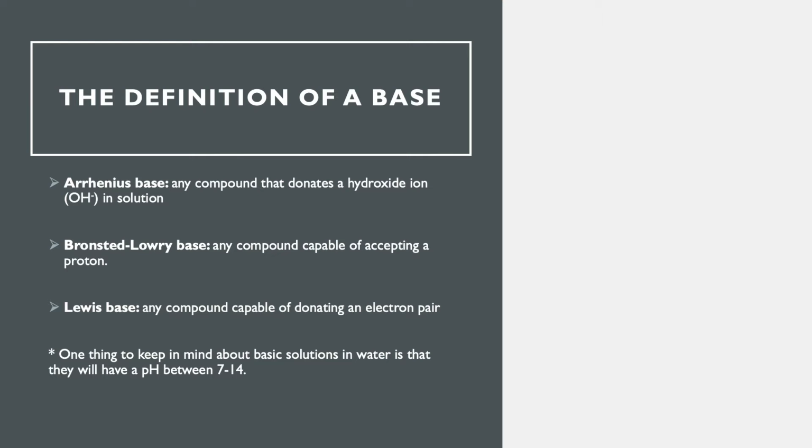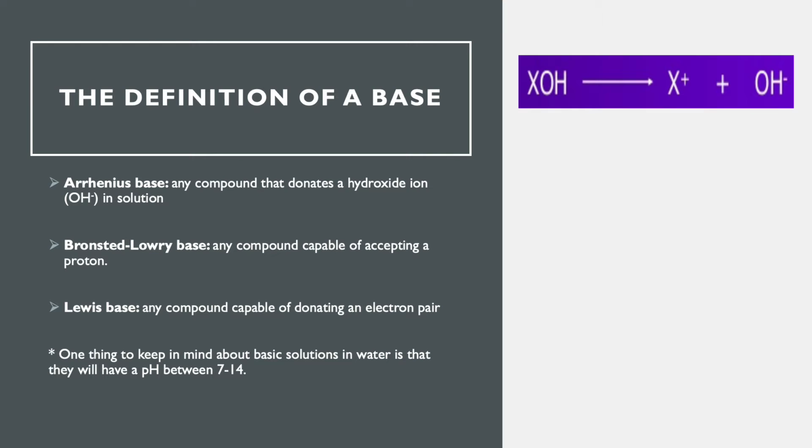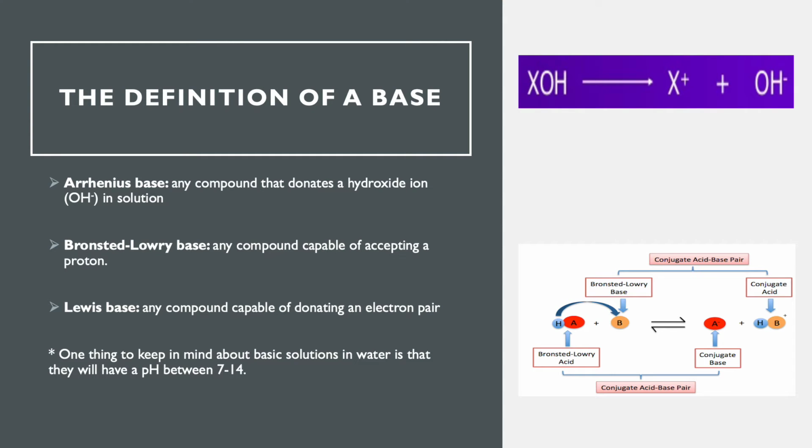So the definition of a base. Again, there are three common definitions of a base. The Arrhenius base is any compound that donates a hydroxide ion in solution. A Bronsted-Lowry base is any compound that is capable of accepting a proton, and the Lewis base is any compound capable of donating an electron pair. One thing to keep in mind about basic solutions in water is that they will have a pH between 7 and 14.